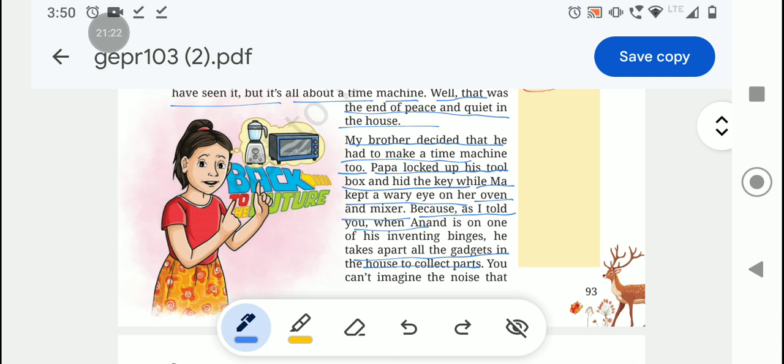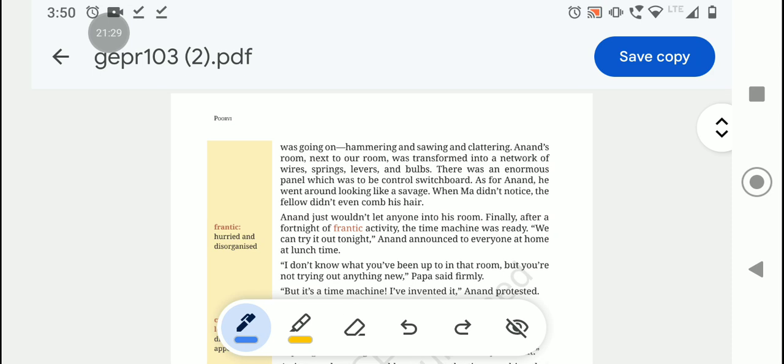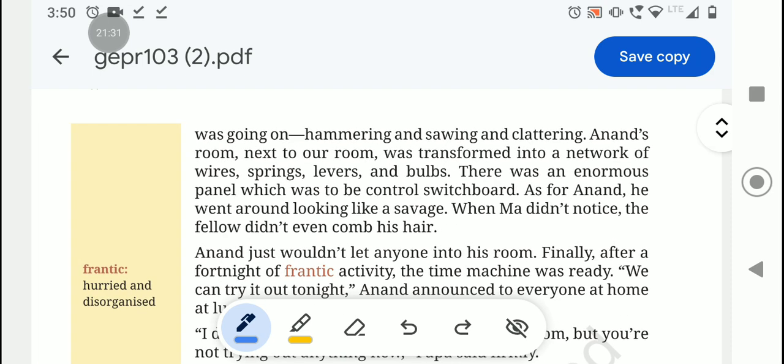You can't imagine the noise that was going on, humming and sawing and clattering. Anand's room next to our room was transformed into a network of wires, springs, levers and bulbs.